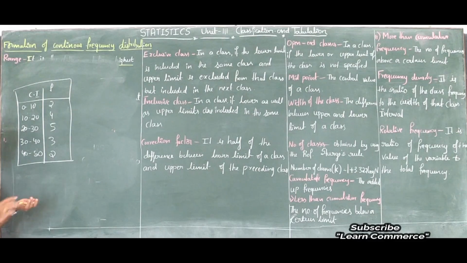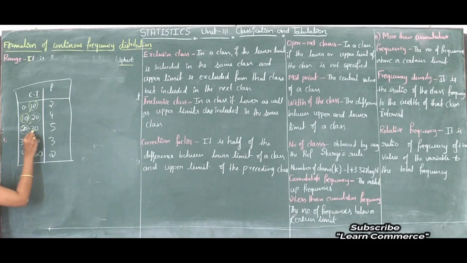I already explained. Exclusive class in the sense what? The upper class limit is equal to the lower limit of the next class. This is upper class limit, these are lower class limit and these are upper class limit. Exclusive class in the sense what? Here the upper class limit is equal to the lower limit of the next class. Like that here also, the upper class limit is equal to the lower limit of the next class.